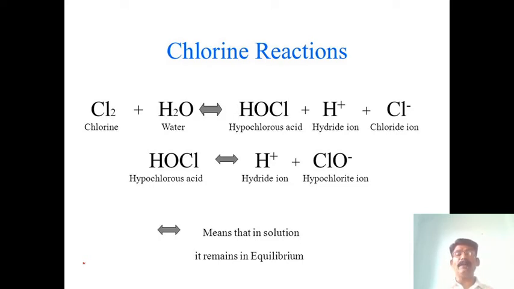And this hypochlorous acid then separates into H plus and ClO minus, or OCl minus, that is the hypochlorite ion. Hypochlorous acid breaks down into the hydrogen ion and hypochlorite.